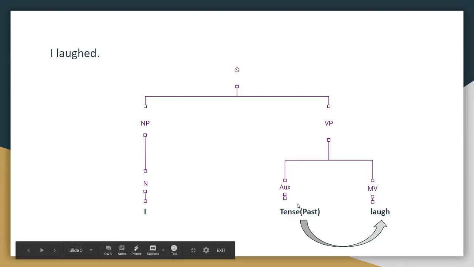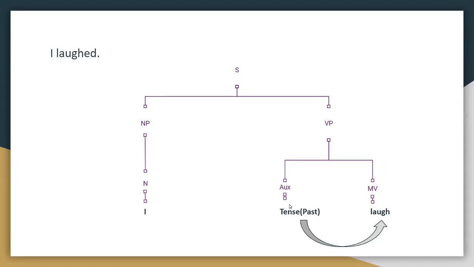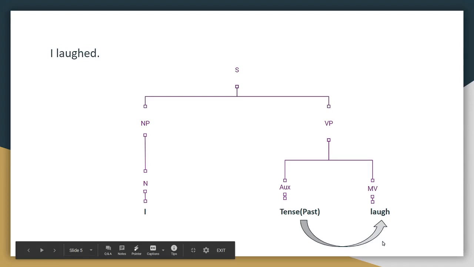So just take a look at this. The auxiliary is the tense, which is past tense, and the main verb is laugh. So in this example, the main verb comes after the auxiliary, hence the tense is carried by the main verb. That's why I put this arrow. Why? Because the main verb comes after the auxiliary, hence the tense is carried by the main verb.